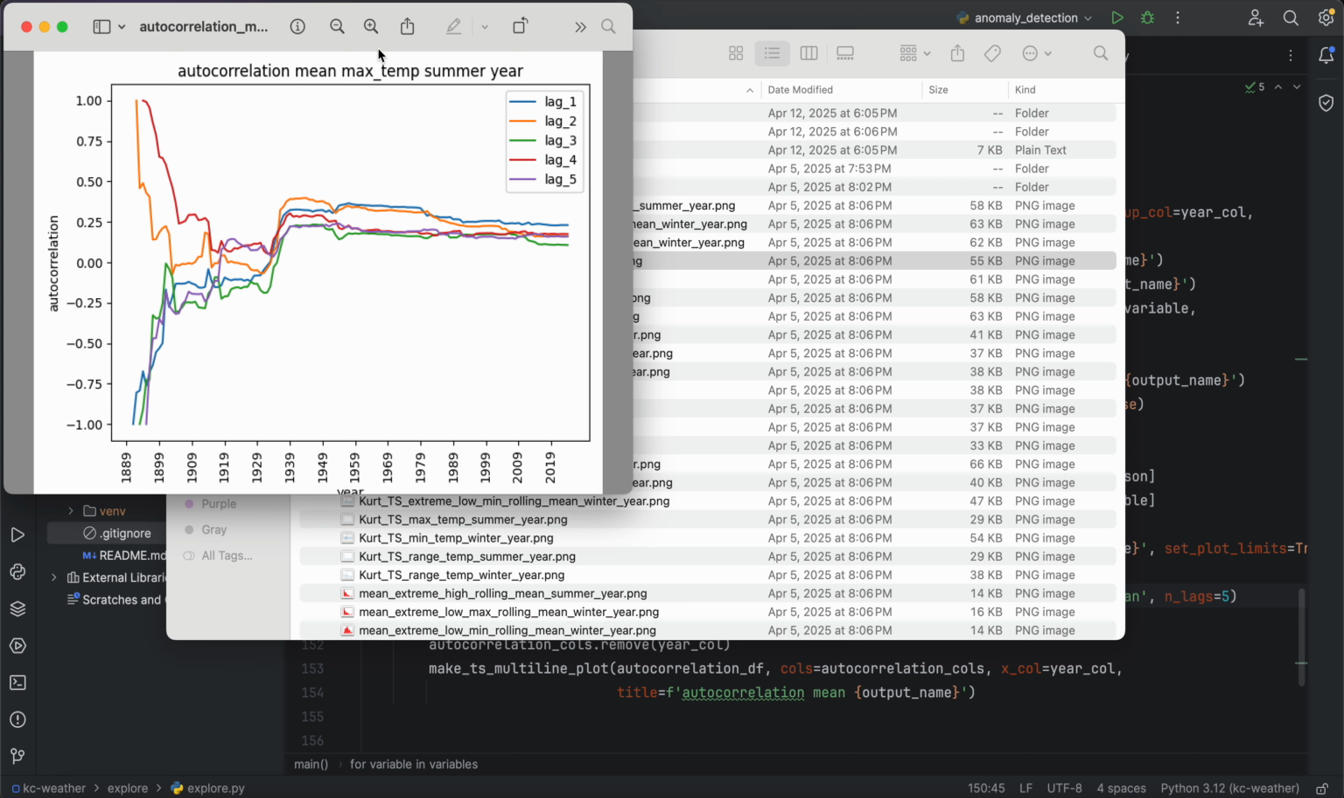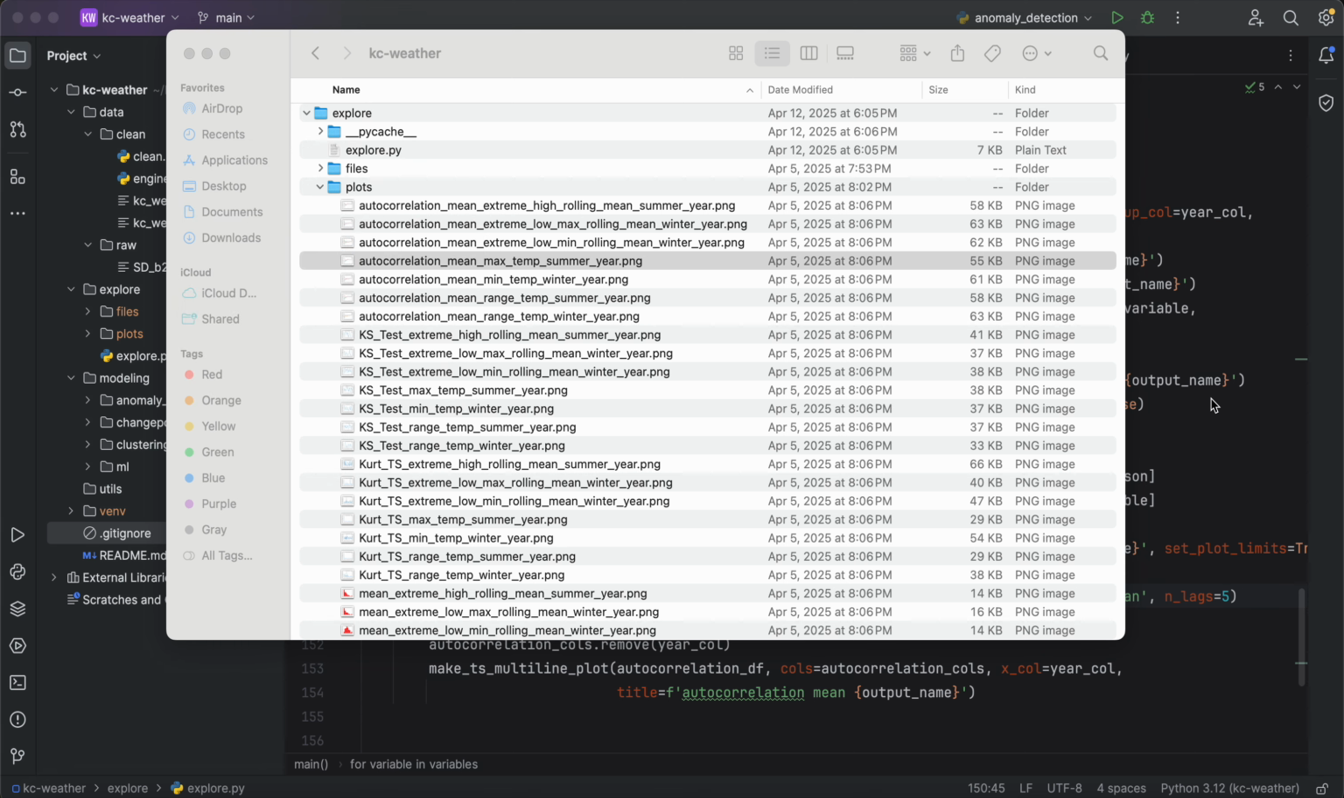So just something interesting. I don't think anything conclusive, but perhaps an interesting application of autocorrelation. So not just looking at it at one point in time, but looking at how autocorrelation, or how a value is correlated with itself, changes over time.